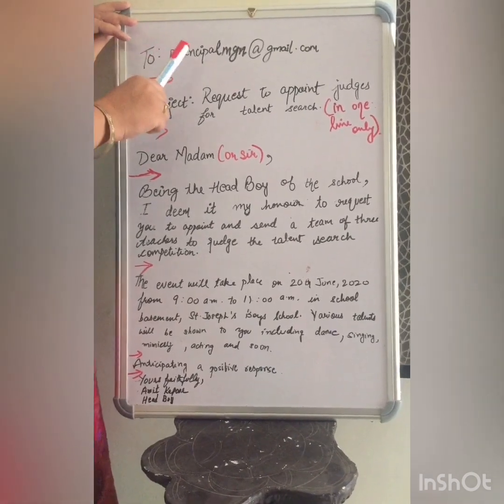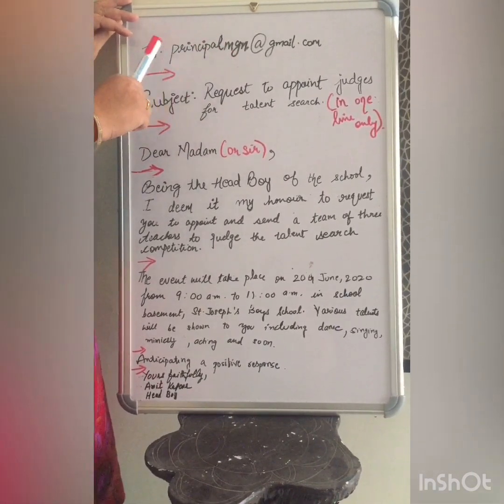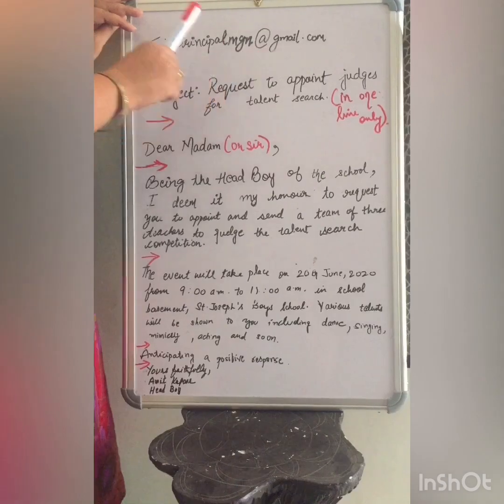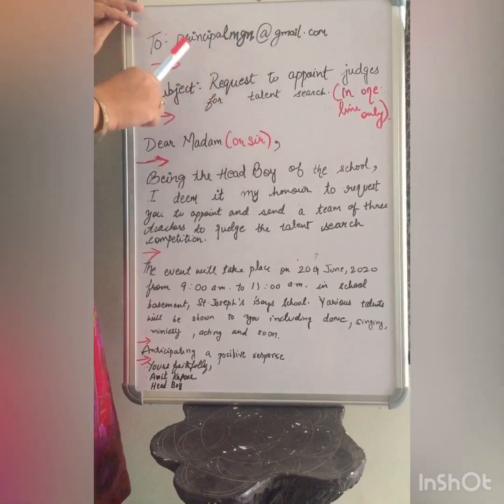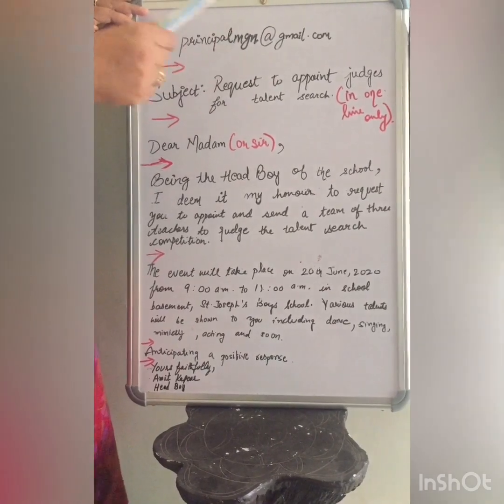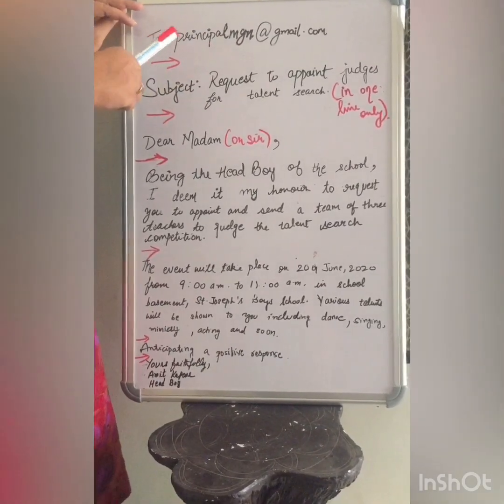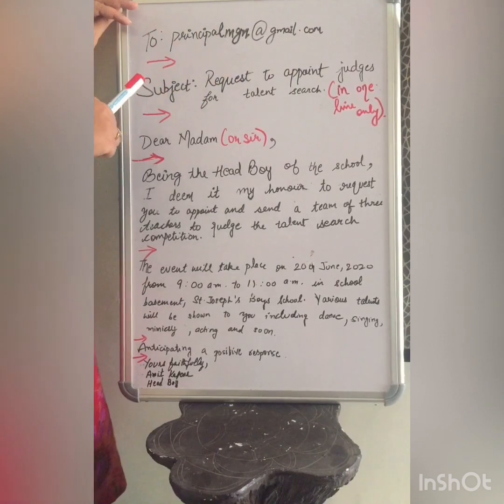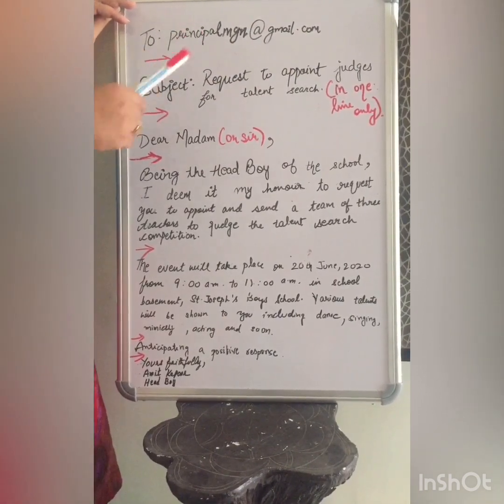Number 2, avoid using the name. You cannot write somebody's name over here. You have to write principal mgn. So that means his email ID is at the name of principal only, not at his particular name. So you have to write like this. Then, of course, you have to leave a line.